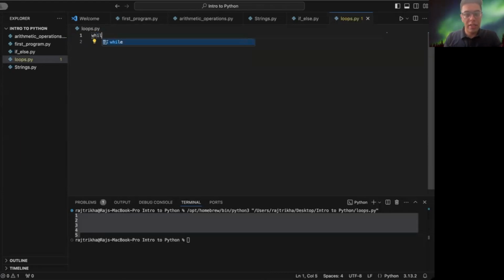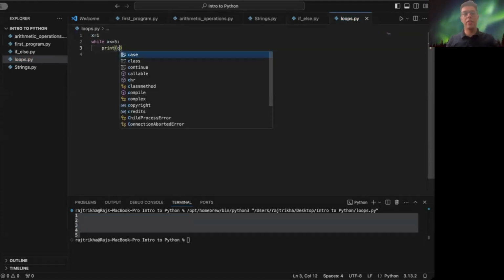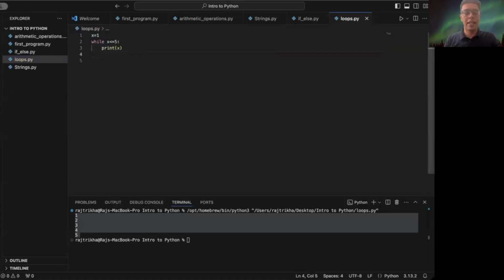Let's start with the while loop. First let's specify our integer. Let's say x equal to 1 and x should be smaller than or equal to 5. So print x and x equals x plus 1.